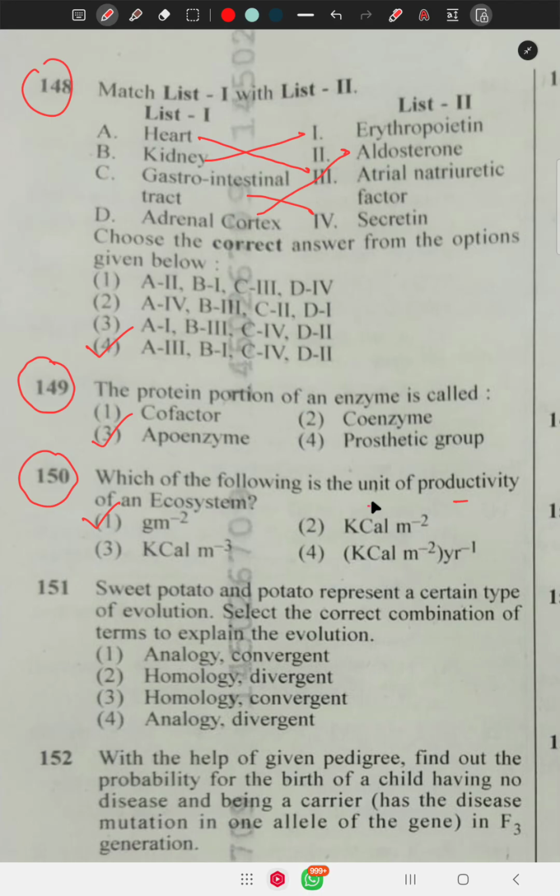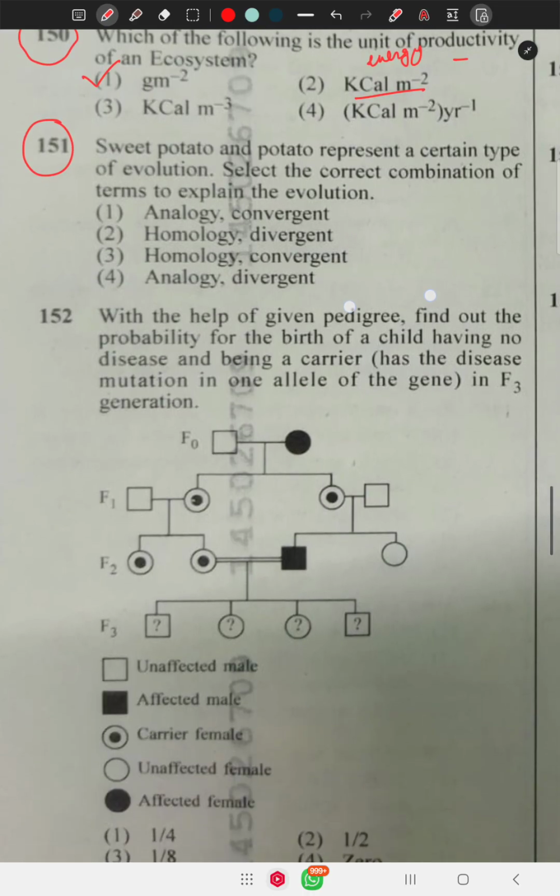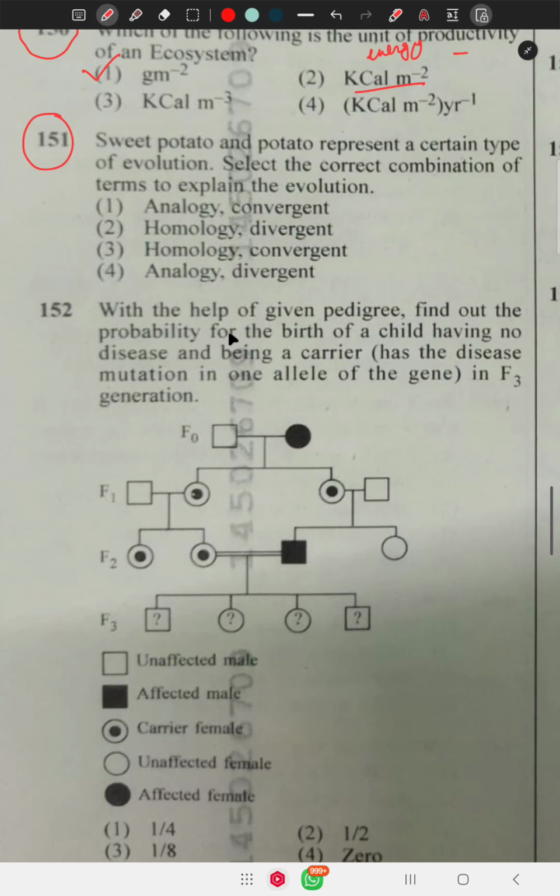But in the case of energy, this is right. Question 151 says sweet potato and potato represent a certain type of evolution. Select the correct combination.